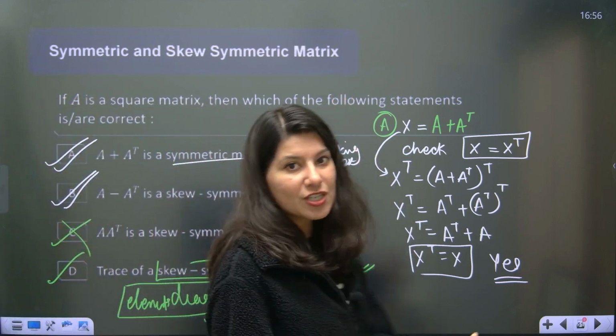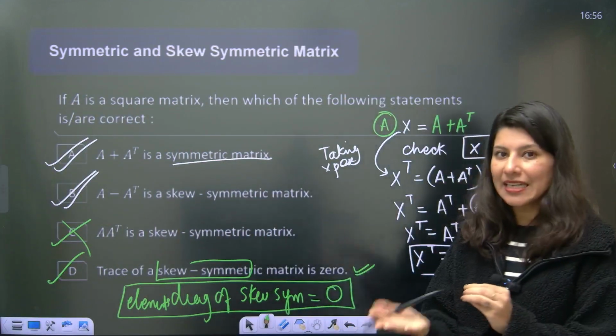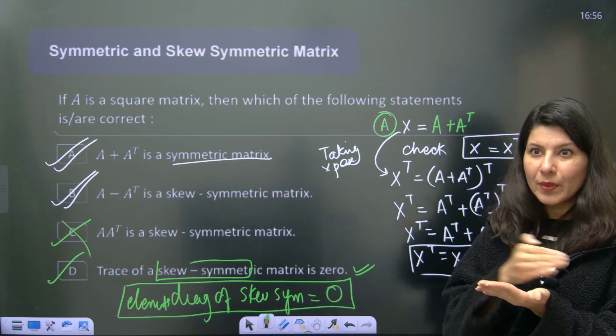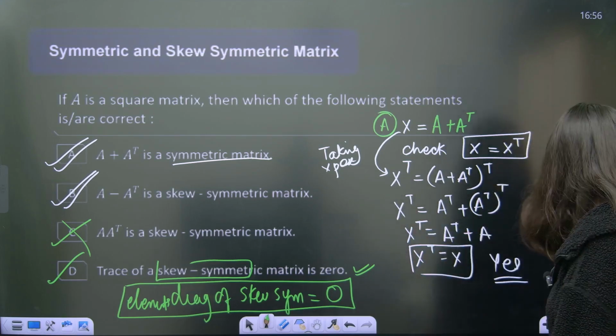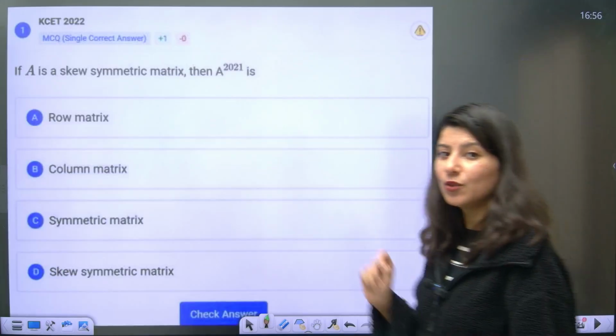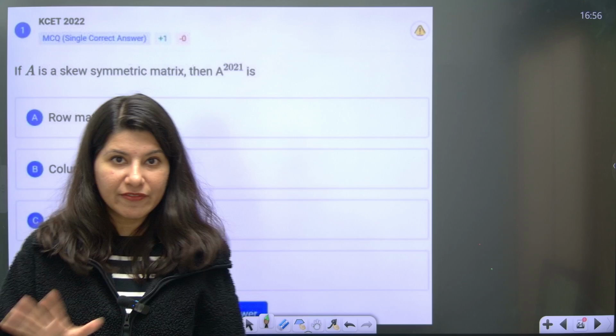So with this question, I think your basics of symmetric and skew symmetric are clear. If you have listened to that topic nicely, then your basics, I believe, are clear and you are ready to solve everything.